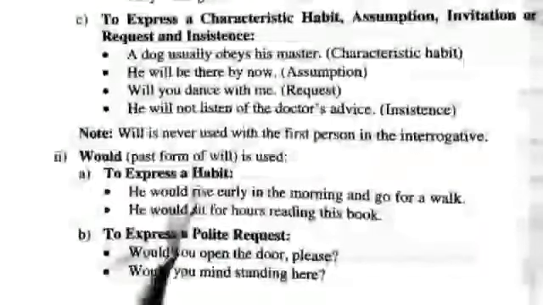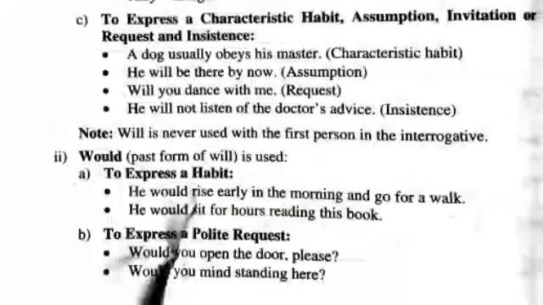It shows determination. C. To express a characteristic habit, assumption, invitation, or request and insistence. For example, a dog usually obeys his master. It shows characteristic habit. Next, he will be there by now.